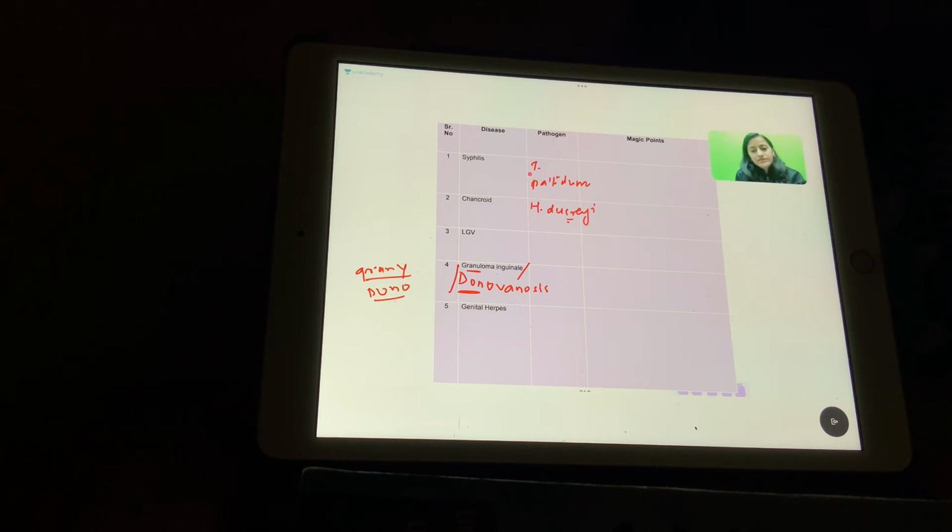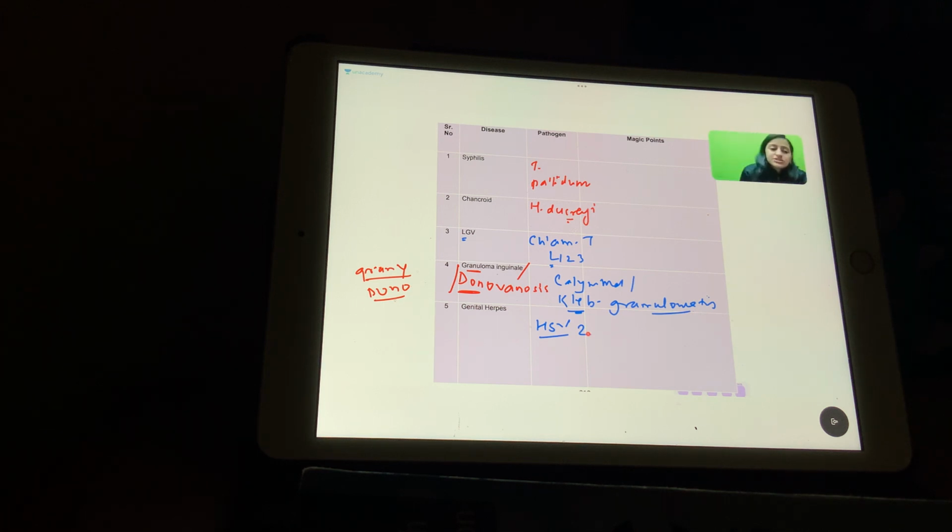LGV. What is the causative organism for LGV? It is Chlamydia trachomatis L1, L2, L3. Remember L for L. Granuloma inguinale, previously called Calymmatobacterium, is now called Klebsiella granulomatis. Granuloma is granulomatis, now called Klebsiella. Genital herpes is HSV. The genital one, lower down, is 2. HSV encephalitis is 1. Below the waist, it is HSV2. So HSV1 is above and HSV2 is genital herpes.